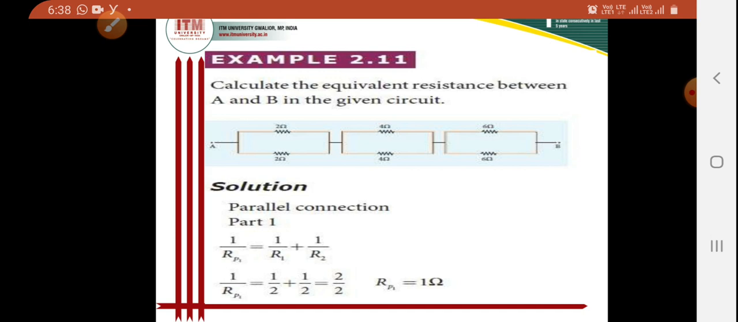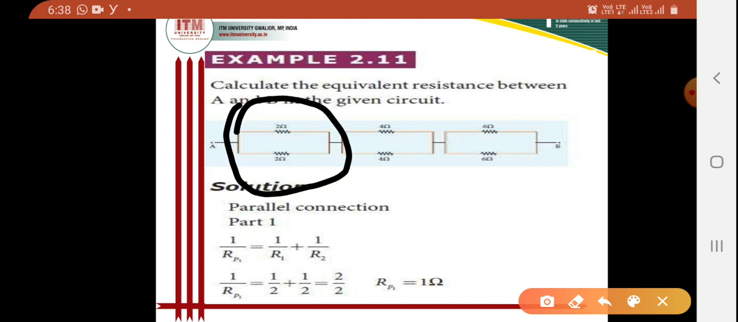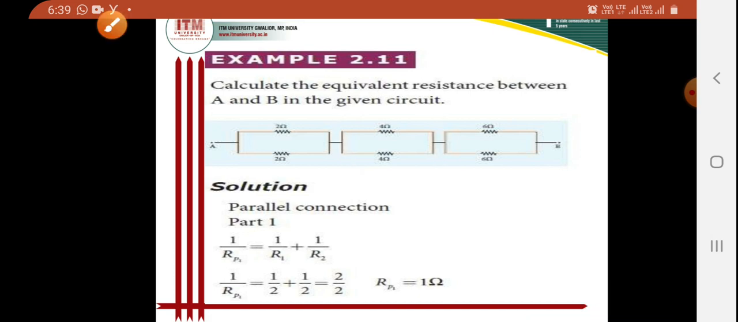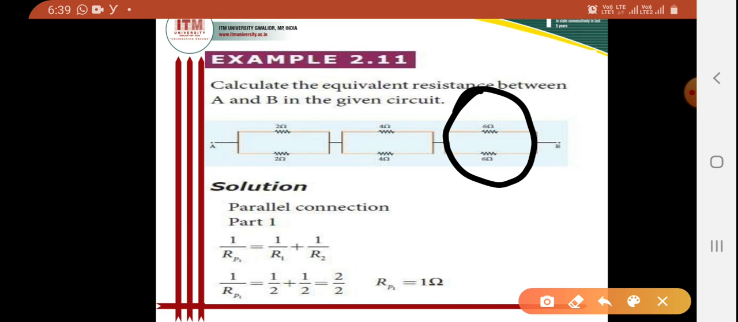Suppose I am giving you some hints here. Suppose I am considering this part. Here the resistors 2 ohm and 2 ohm are in parallel. Similarly, in this part also the resistors are connected in parallel. And similarly in this part, the two resistors, 6 ohm and 6 ohm, are in parallel.